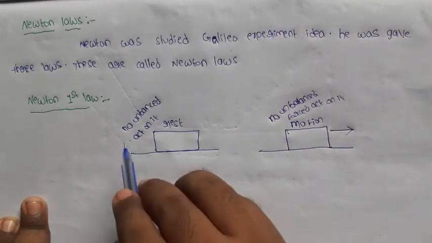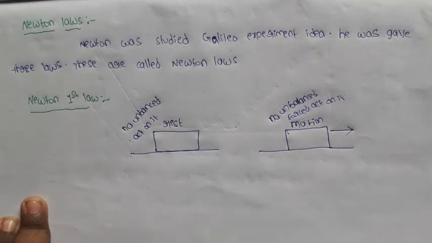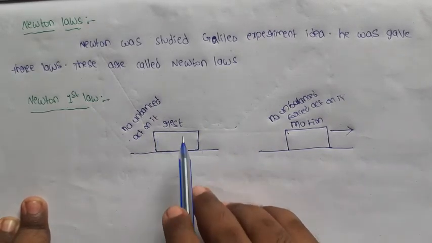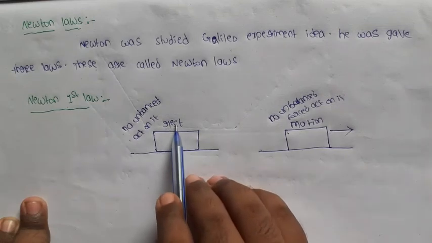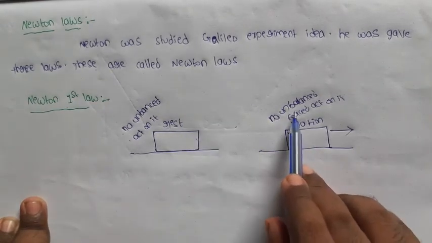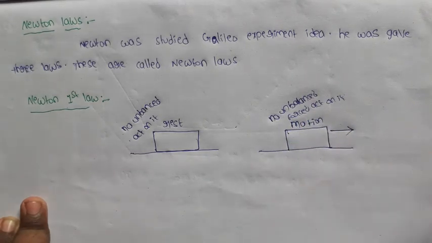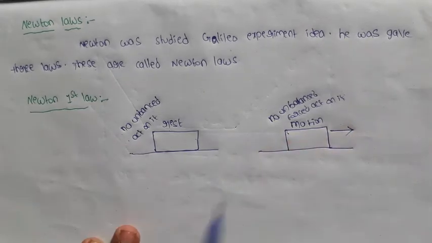If an unbalanced force acts on it, the state of the body is going to change, meaning rest changes to motion. If you apply an unbalanced force on a moving object, it is going to come to rest. So the state of the body is changed.